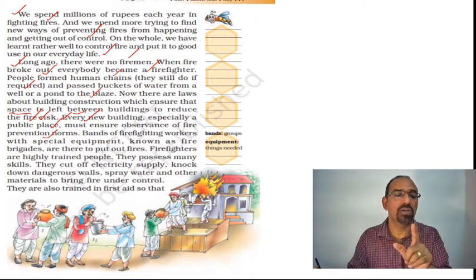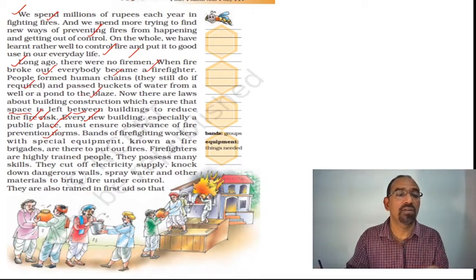Such places are known as public places. So public buildings should ensure observance of fire prevention norms.